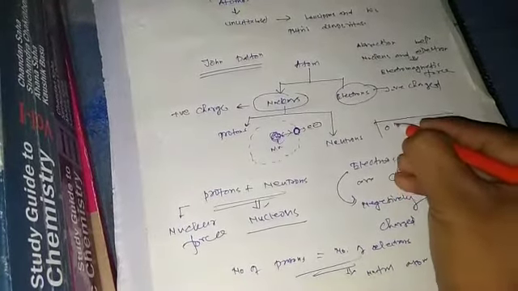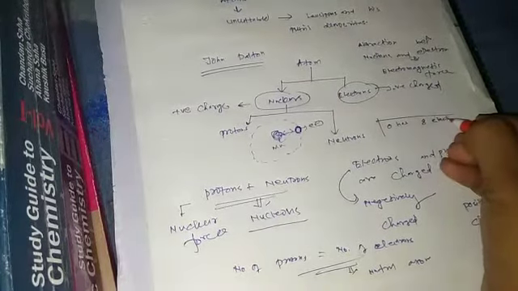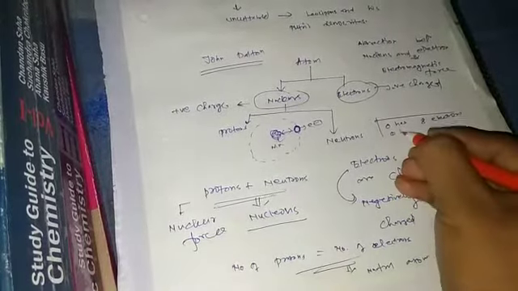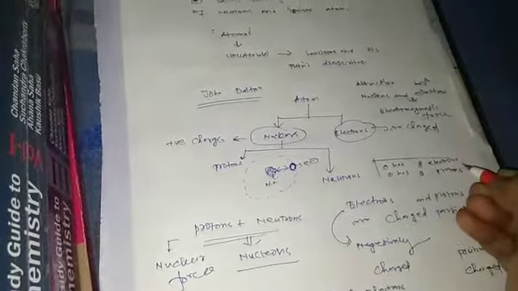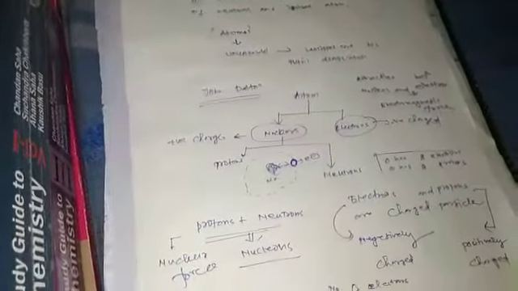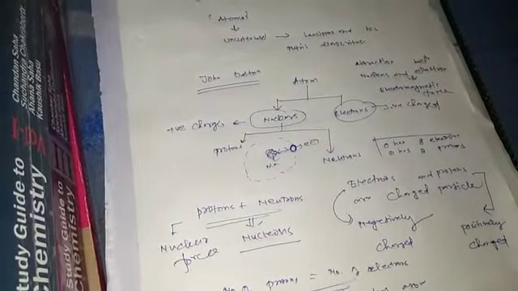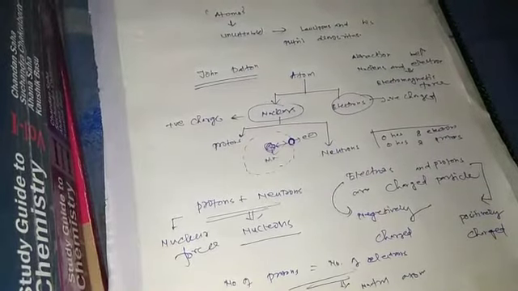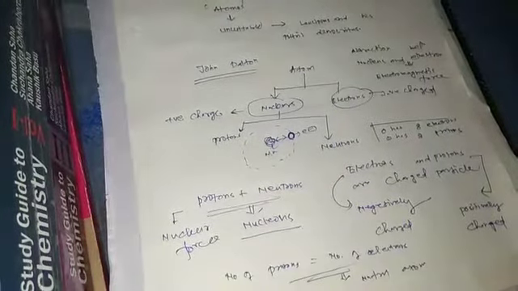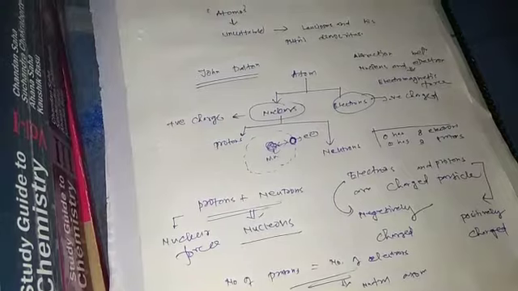That means we may consider that oxygen has 8 electrons and oxygen has 8 protons. That means oxygen is neutral. But if we say that oxygen has 8 protons but it has 10 electrons, that means oxygen is not neutral, it is ionized.